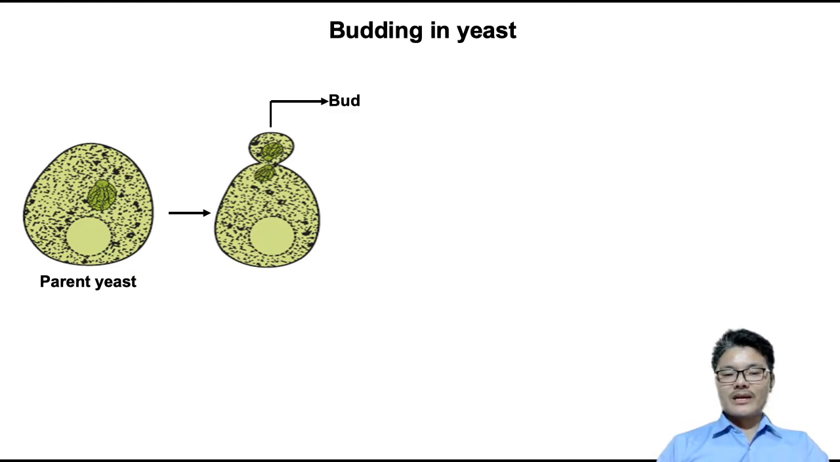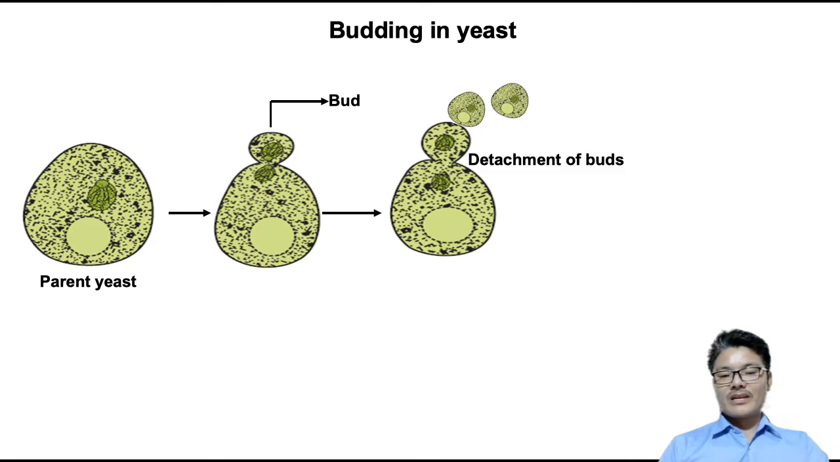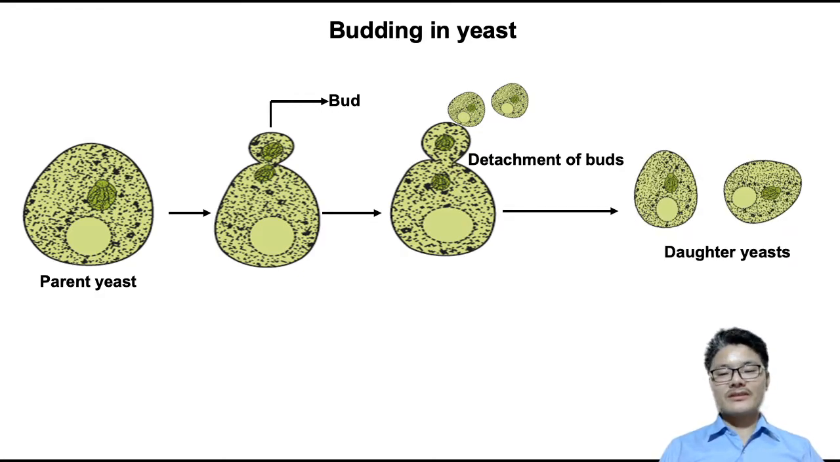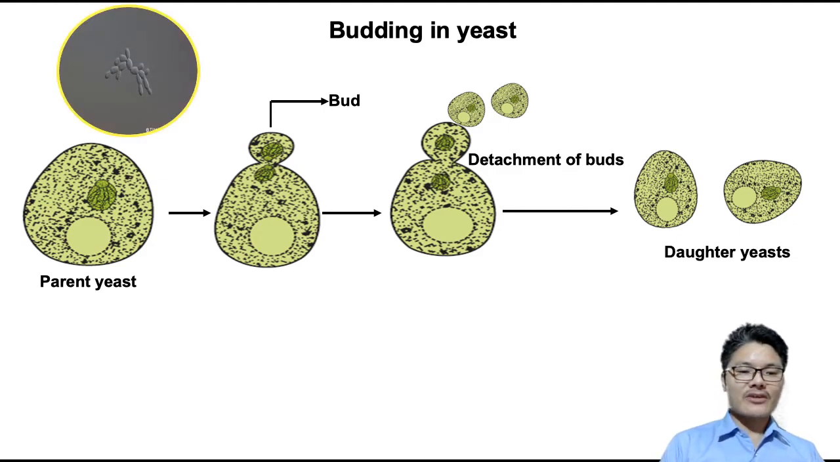The bud keeps on developing, and many buds are formed. Then, in order to form daughter cells of yeast, the buds have to detach, they have to undergo separation. The separated buds will form daughter cells. As you can see in this microscopic image, there is formation of tiny buds, and then development of many yeast cells. So this is how budding occurs in yeast.